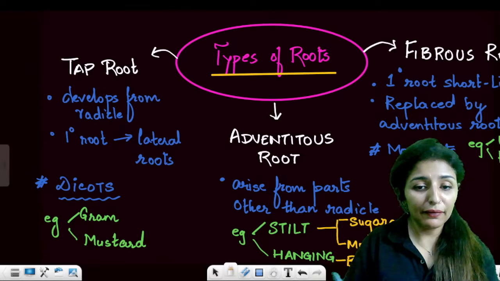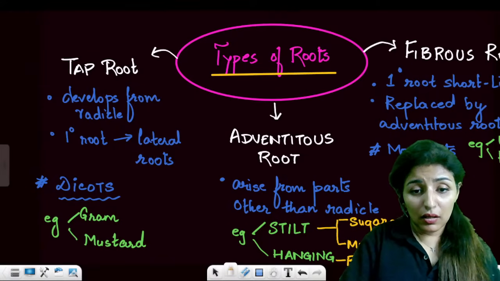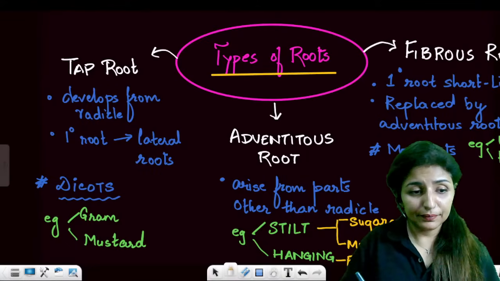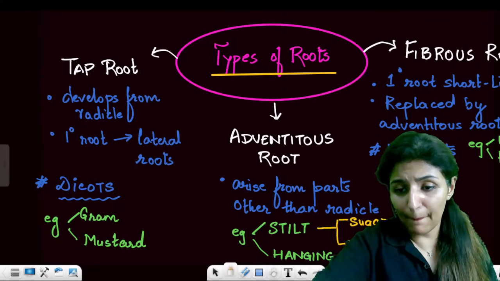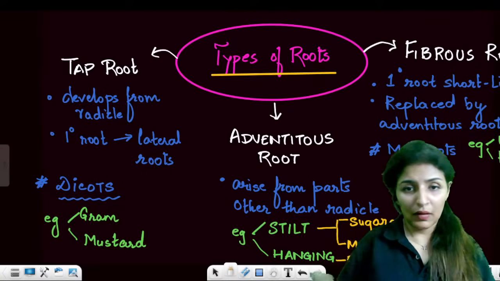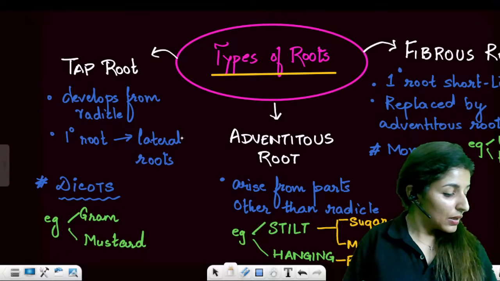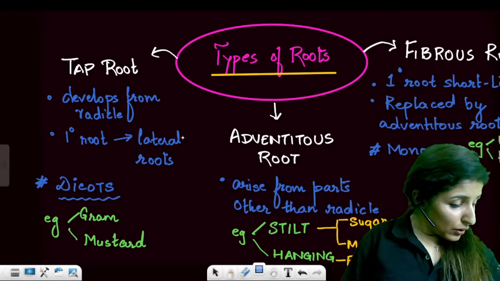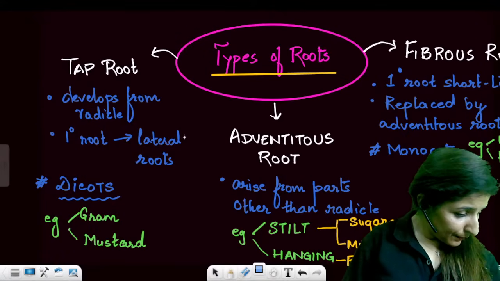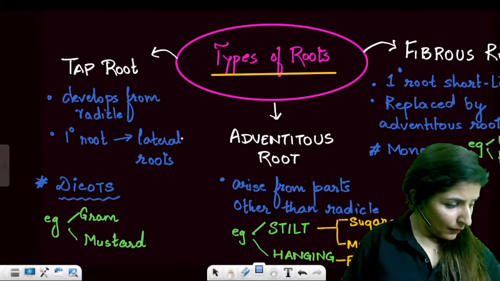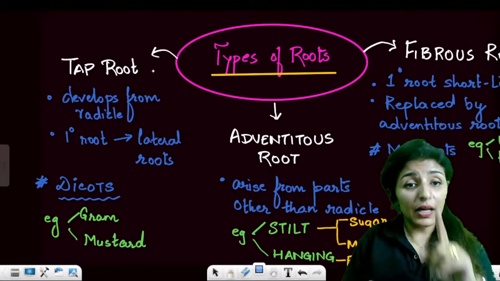Number one, we have, just a second. Wait a second, wait a second. Okay. Yeah. So types of roots. All right. So types of roots. Wait. All right, types of roots. There are three types of roots, guys.